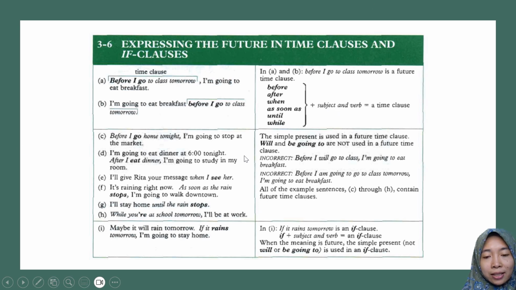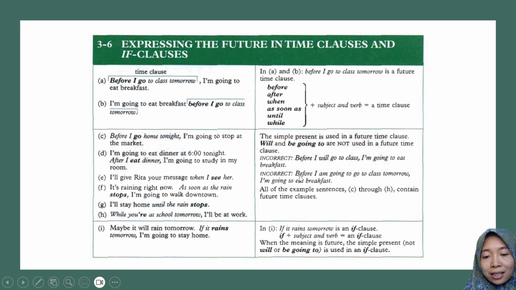And the next example is about the simple present in a future time clause. So in a time clause, you can use simple present. Will and be going to are not used in a future time clause. In a time clause, you cannot use will and be going to. Have a look at the example here that is incorrect. Before I will go to class, I'm going to eat breakfast. After the subordinating conjunction before, you cannot use will or be going to because it is a time clause. So that's why it is an incorrect sentence.